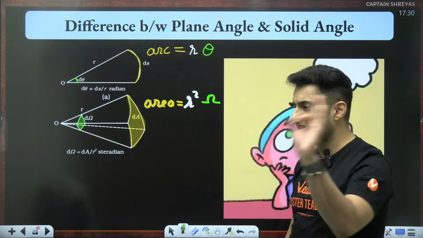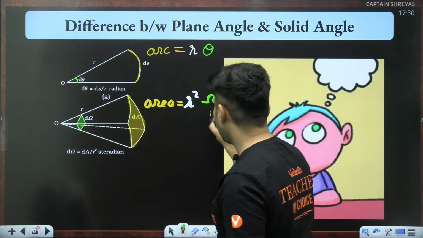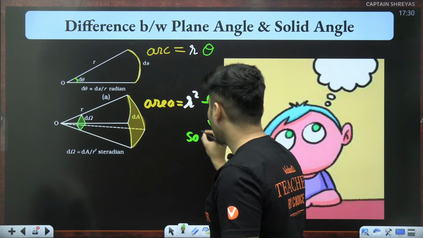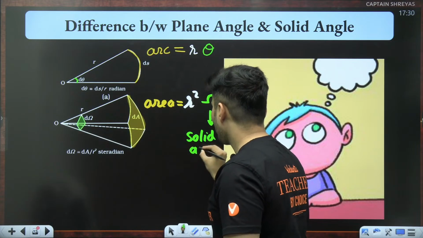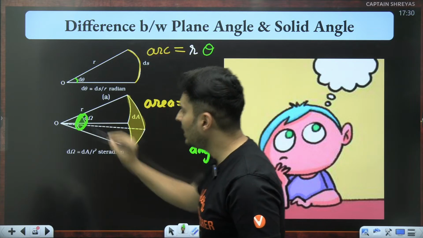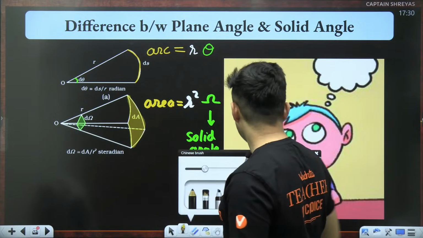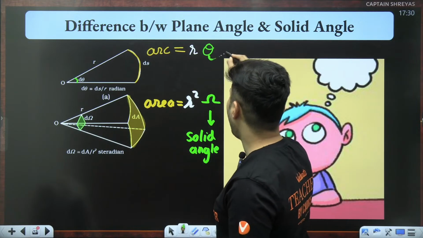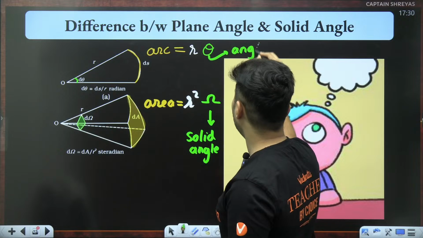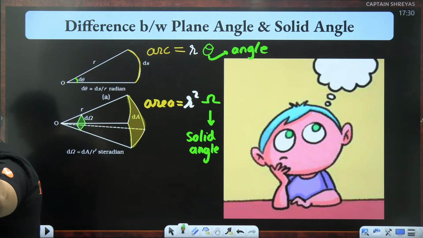Everybody got the difference? So this one over here is basically your solid angle. This is not your usual angle. You can see it is in 3 dimensions. This one over here is just your simple angle. That's the major difference. Everybody with me? Till this point, clear?